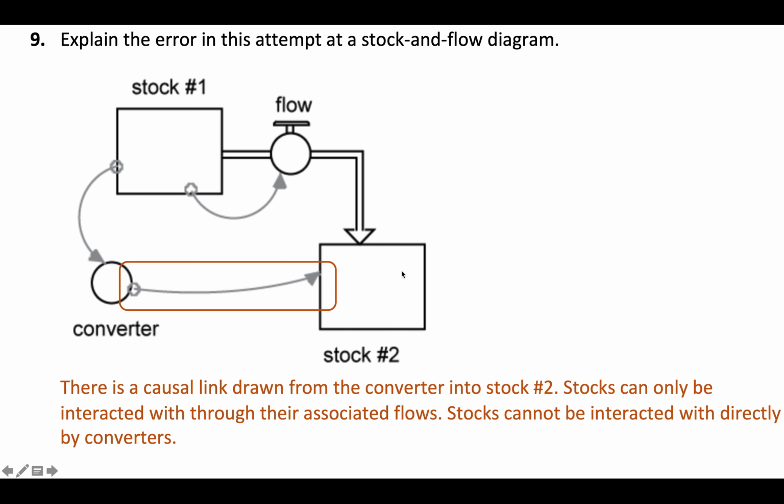There's only one weird exception to this if you wanted to somehow make your converters drive the initial conditions, but that is in a sort of advanced case. So in all of the examples that we'll do in this class, if you've got a converter or a dynamic variable like this that is not a stock, or really any dynamic variable, you cannot draw one of these thin links to a stock. The only way you can make an impact on a stock is indirectly by making an impact on the flow connected to it.